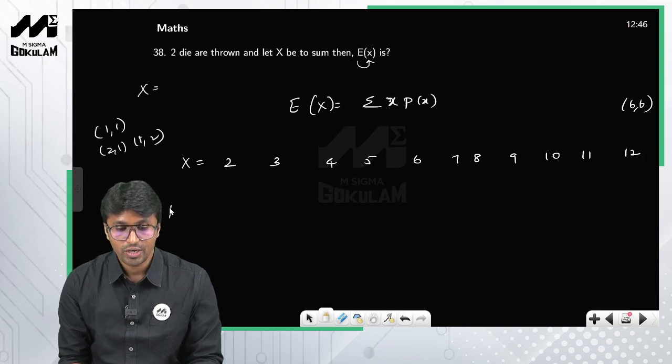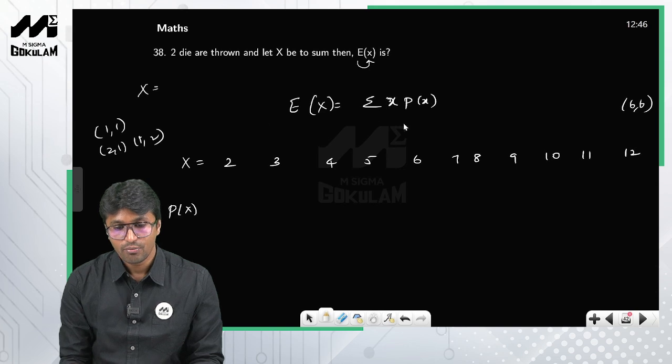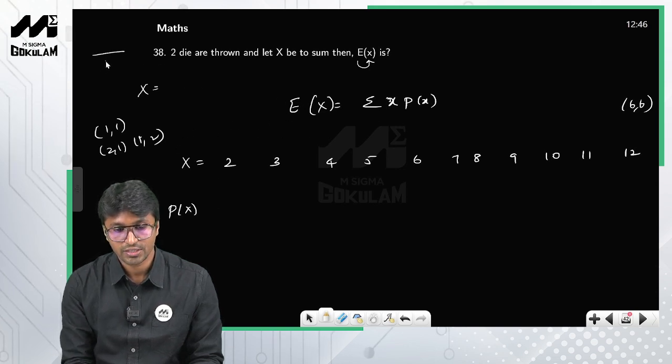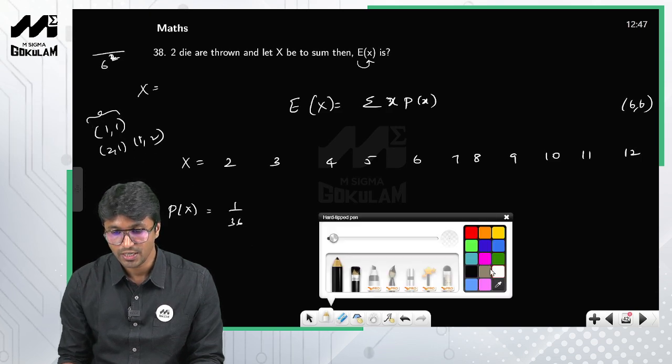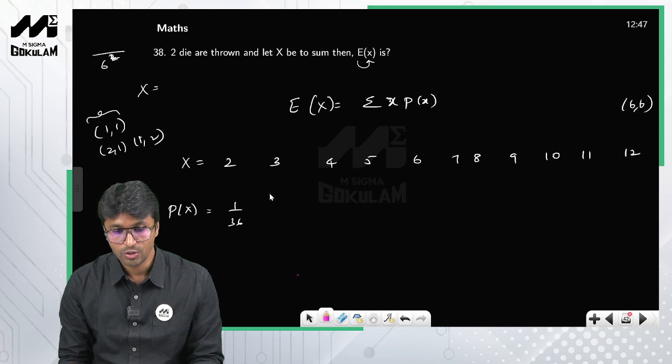Okay, so what is the probability that x takes 2? Listen, what is the sample space? You have two dice, so how many entries do you have in the sample space? 36 entries, right? So what is the probability that the random variable x takes 2? Out of 36 entries, this is one possible favorable case, so 1 by 36.